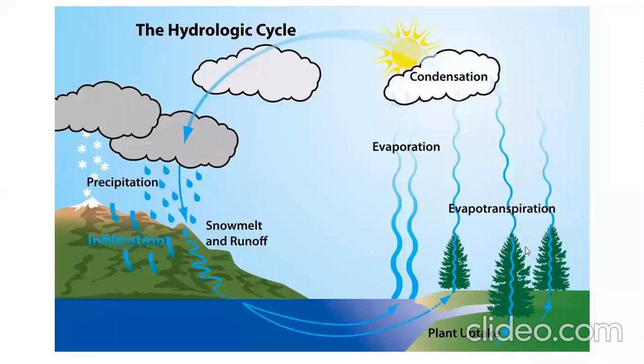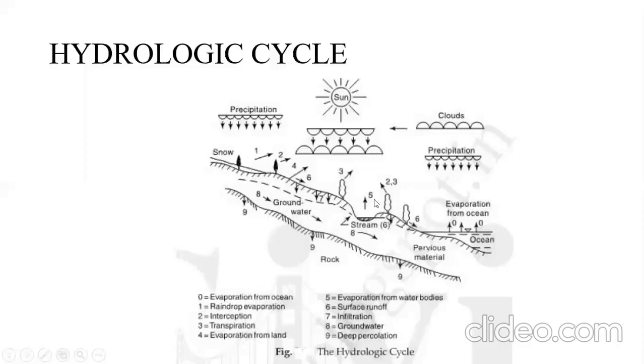Okay, we are talking about the hydrological cycle with respect to this figure. So after precipitation, some amount of the water is getting absorbed by the crops and the trees, and from that there occurs evaporation. Here it has been shown. Some amount gets deep percolated into the earth crust and it joins the groundwater table. Further it moves and joins the streams and rivers, and deep percolated water further joins the oceans.